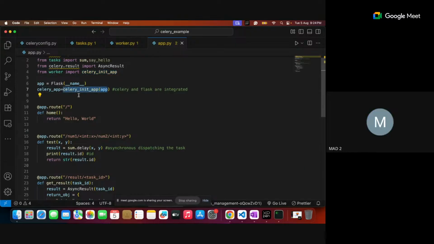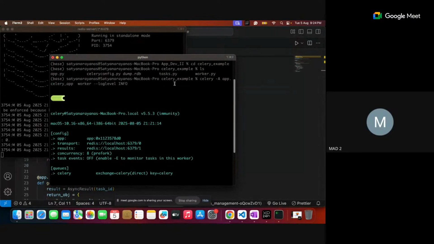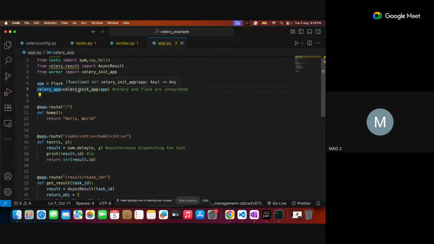So this particular Celery app you are executing through that celery command in the command prompt, right? Yes. So whenever this particular Celery app is called as a worker, whatever command you have used, maybe celery -A app.celery_app, immediately this particular create_init_app is executed, right? Yes. So this create_init_app is taking app as a parameter.